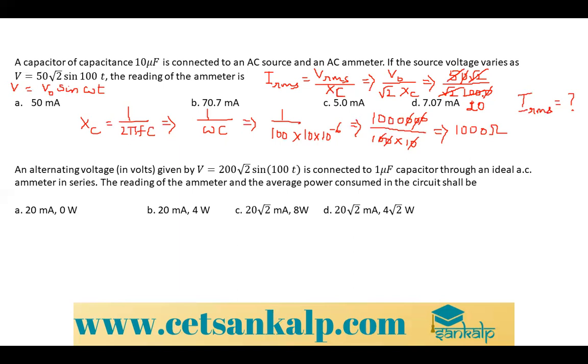Check it like that. So it is 0.05, shifting the decimal 1, 2, 3 places. So the answer will be 50 milliampere. So option A is the right answer. 50 milliampere. I hope you are clear with that.